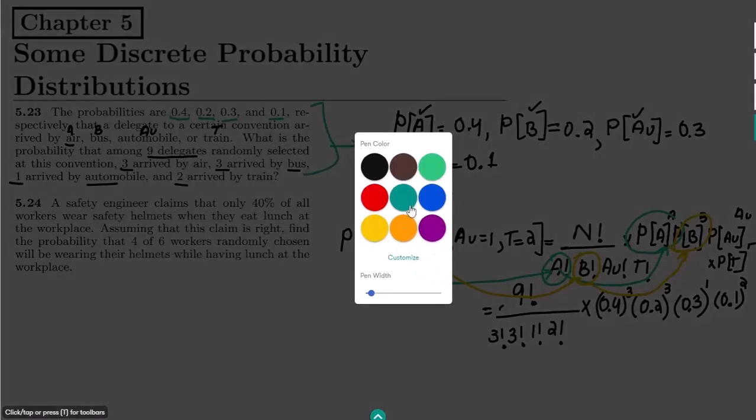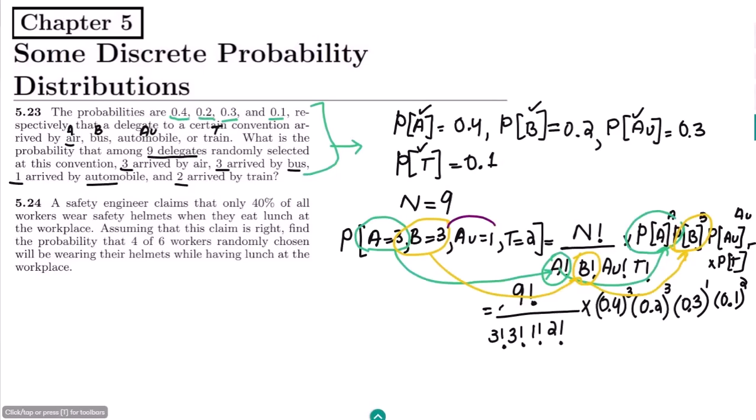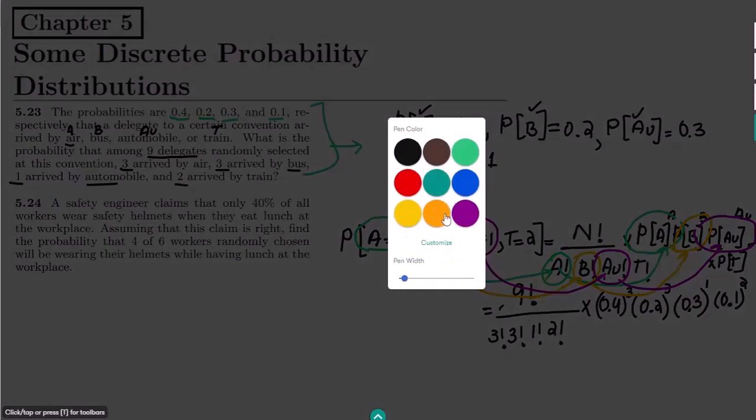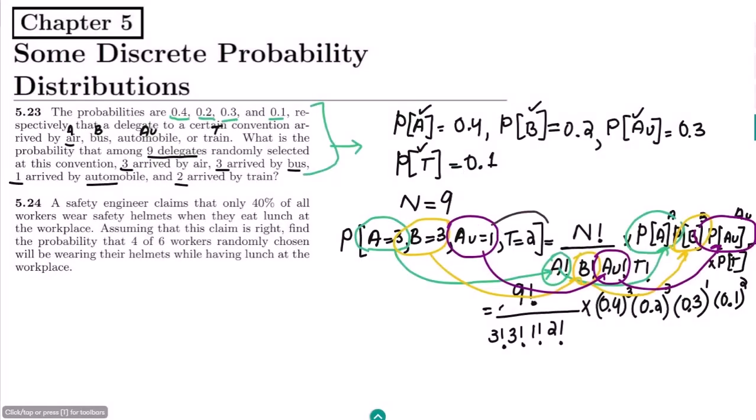The third item here is, let me use this color for it. The third item is here, okay, and the relevant probability it has is here. And the last term here, let me represent it with this brown color. So this is here, it has this t factorial, and the relevant probability it has is here.